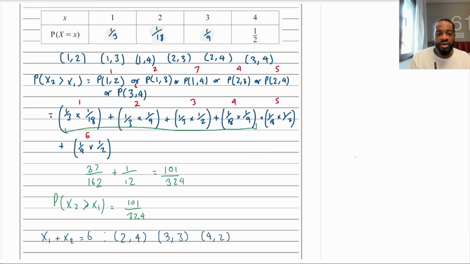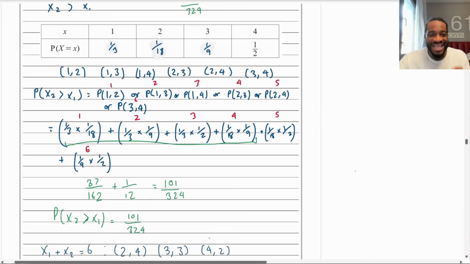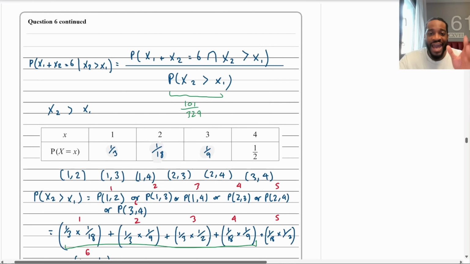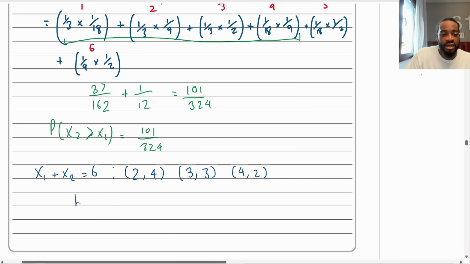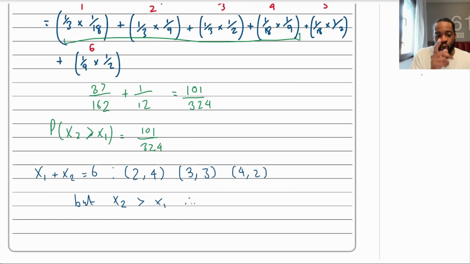However, though, remember, there is a condition. This has to also satisfy x2 being greater than x1, right? So although these are the possible pairings, you have to say, but x2 must be greater than x1. So therefore, which of these pairs satisfy that? The second trial is bigger than the first.